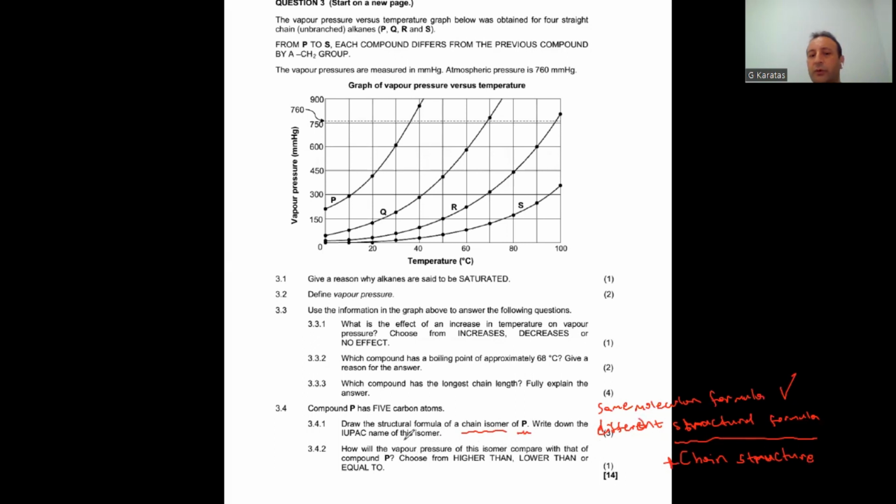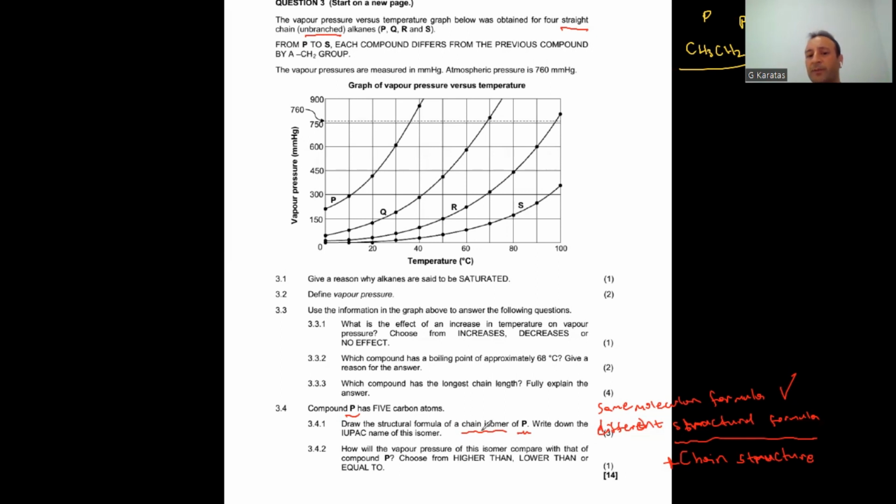So to make a chain isomer of compound P, we need to make the chain different from the chain of compound P. Initially, it was said all these compounds are straight, unbranched, so compound P is a compound with 5 carbon atoms on a straight chain. It's like that: CH3, CH2, CH2, CH2, and CH3. That is my compound P. This is called pentane.